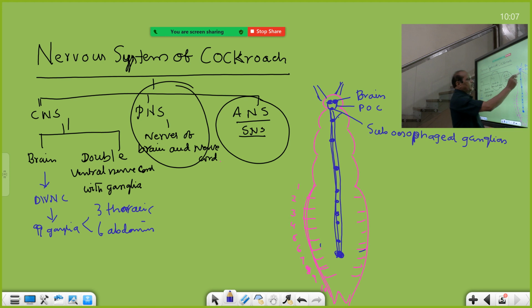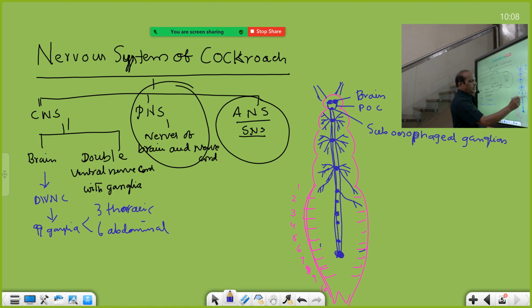From these, a number of nerves arise all over the ganglia like this. All these nerves combined constitute the peripheral nervous system. From this ganglion, first one pair goes to the first segment.